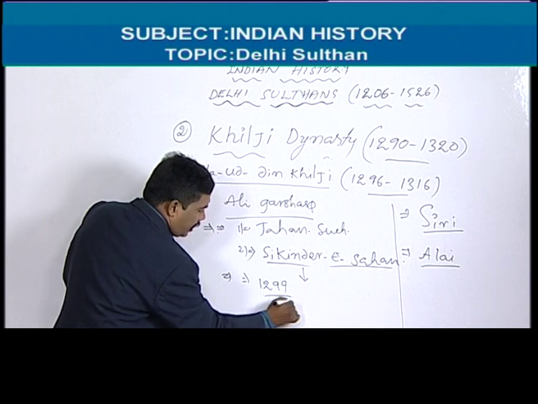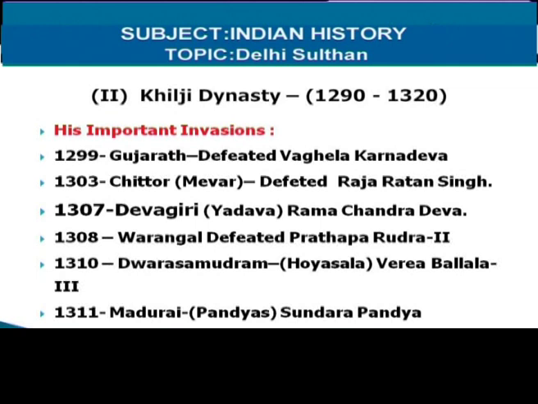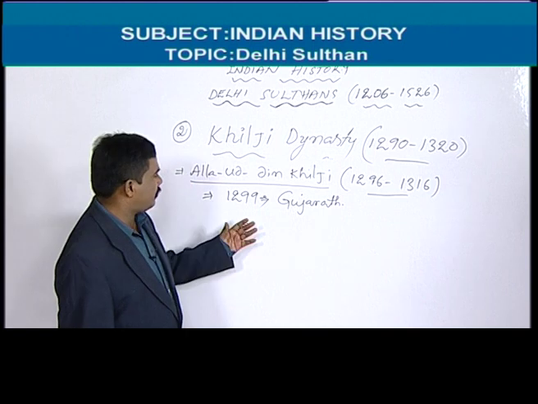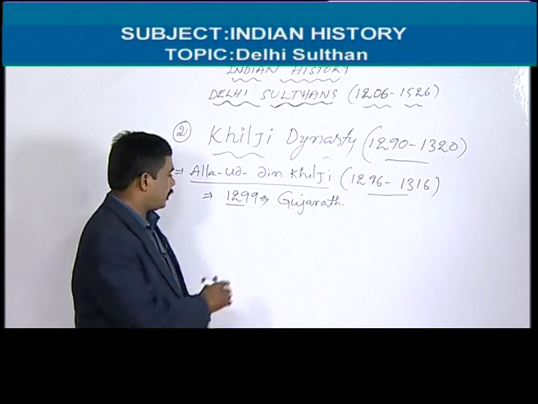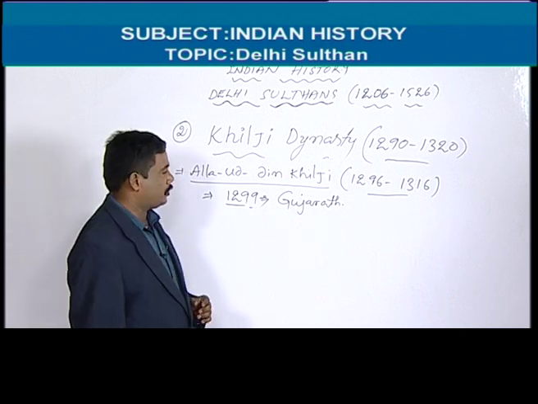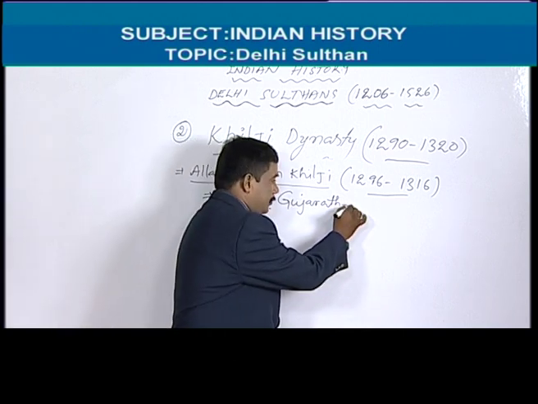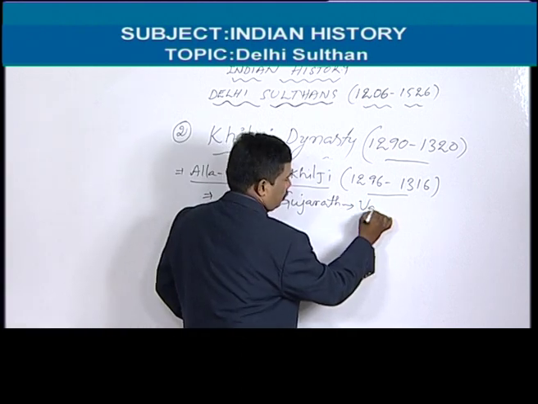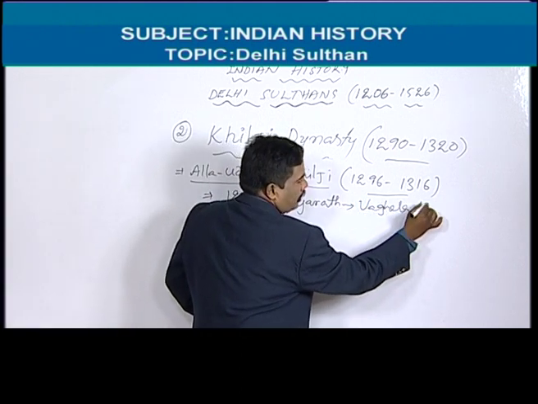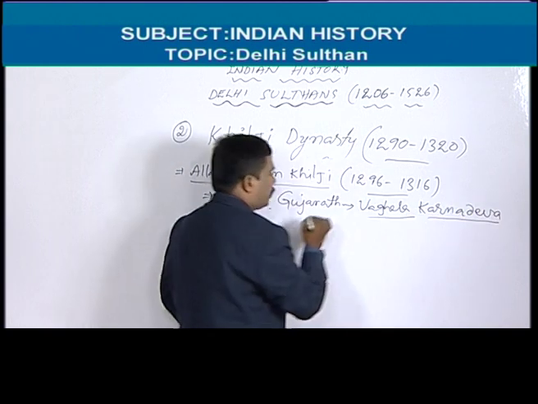In 1299, he attacked Gujarat. Especially among the invasions of Alauddin Khilji, the first invasion after becoming the ruler was the Gujarat invasion. The Gujarat ruler was Karna.